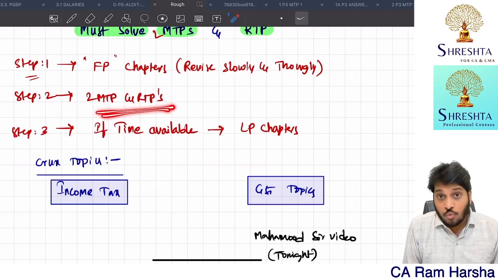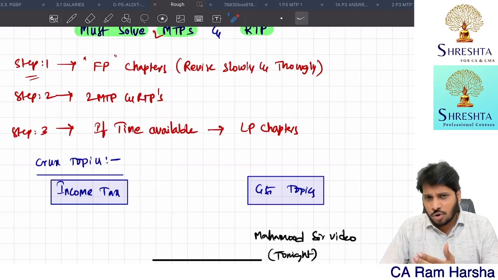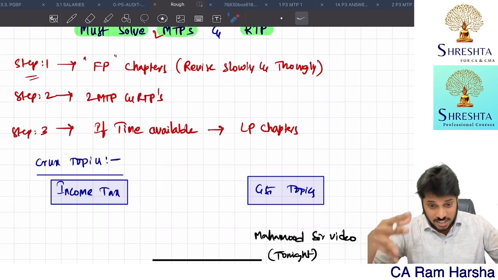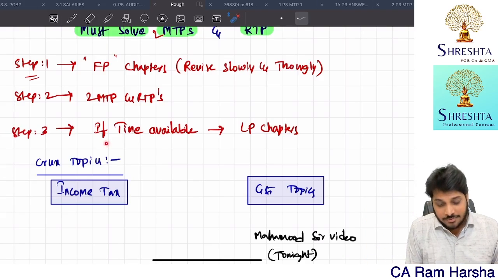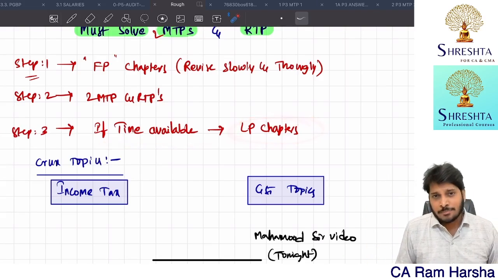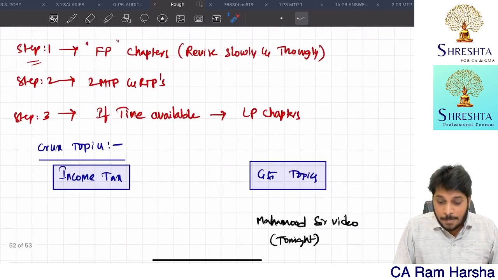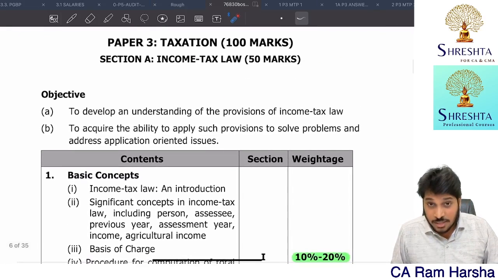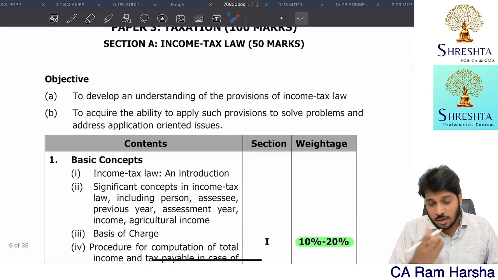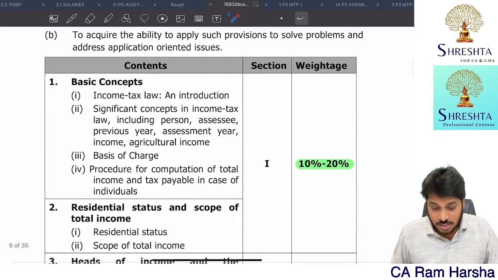So do watch them if possible, or if at all you don't want to sit on that, you can at least solve it. And if time is available, last priority chapters. Now, what is this first priority chapter, last priority chapter all about? I have opened for you this skill-wise weightage or section-wise weightage.